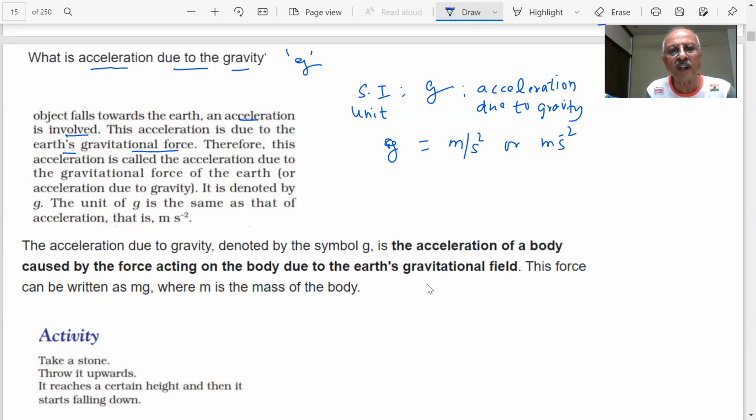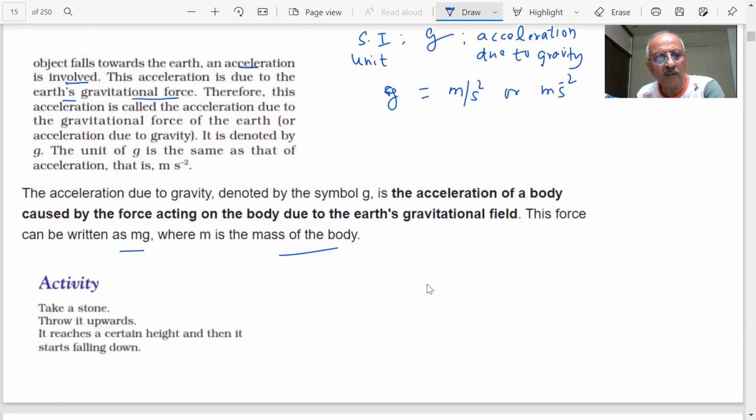The acceleration due to gravity is denoted by g. The acceleration of a body is caused by the force acting on the body due to Earth's gravitational force, and this force can be written as mg, where m is the mass of the body. Basically, what is happening? Because there is a mass, the force is acting on the object by the Earth's gravitational force, which is m into g.